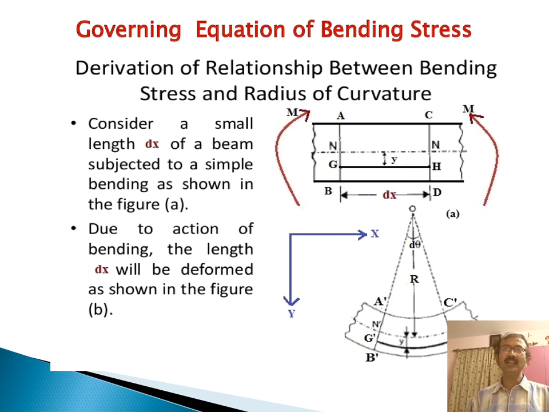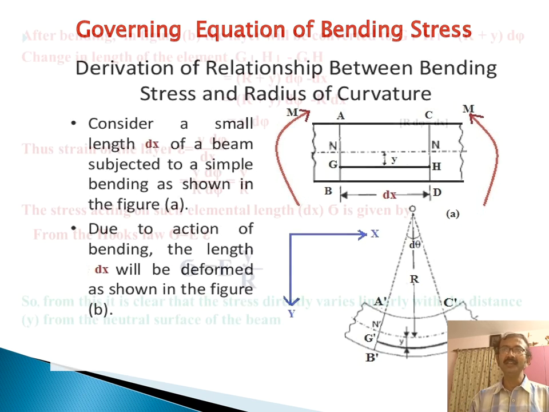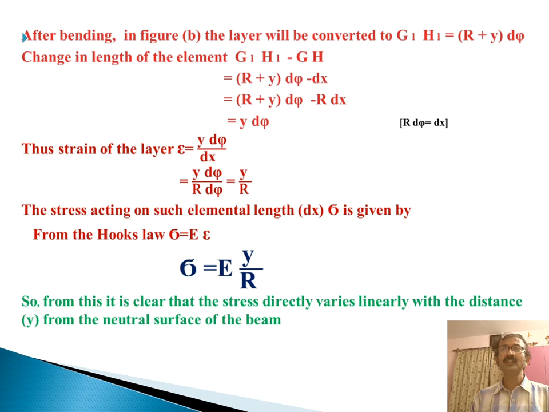Now the change in length of the element dx, that is G1H1 minus GH, is finally y d phi. The strain on that layer is the deformed length divided by the original length, so finally y by R.